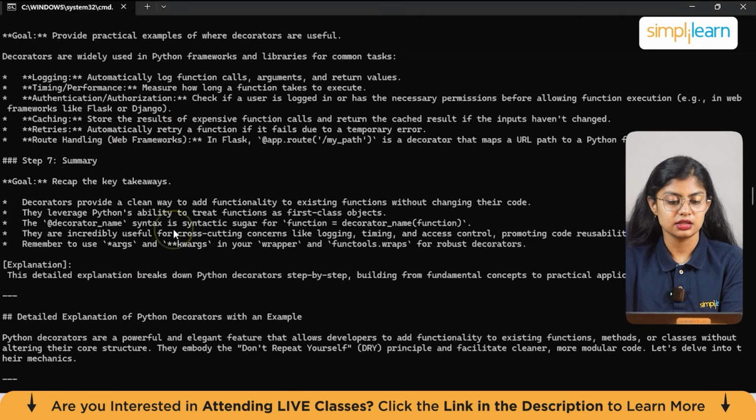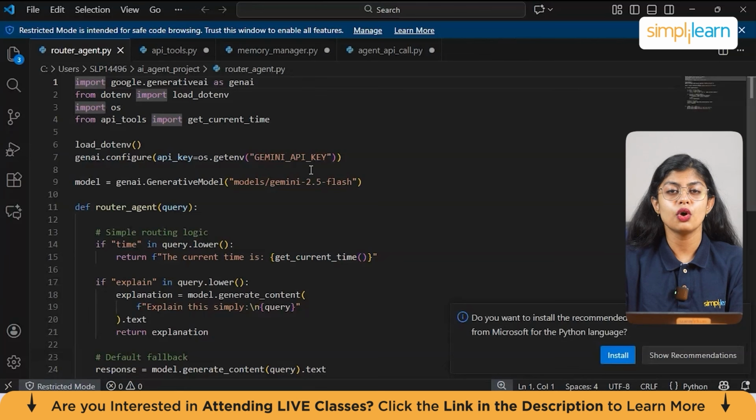Now coming to the next powerful capability, which is routing. Routing means that the agent decides which tool or method to use based on the user query. This is how ChatGPT decides whether to use the browser, use Python, use memory, or even use image features. And it also specializes in using specific tools. We build a simple router using Python keyword detection. So let's go through the code.